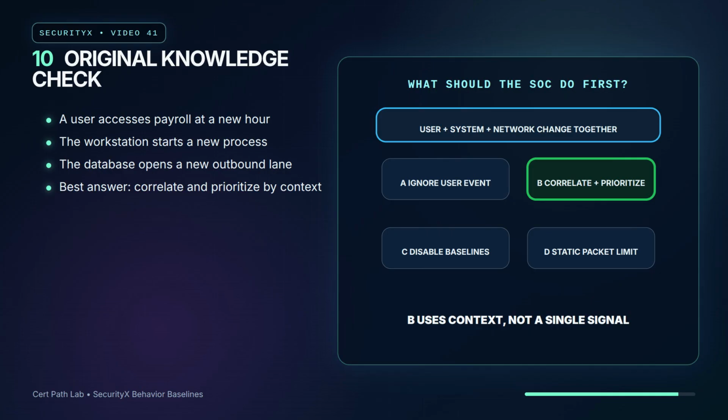A. Ignore the user event because one late login can be normal. B. Treat the three baseline changes as correlated context and prioritize the investigation based on asset criticality and confidence. C. Disable all baselines because they create noise. D. Alert only when a static packet threshold trips. The best answer is B.